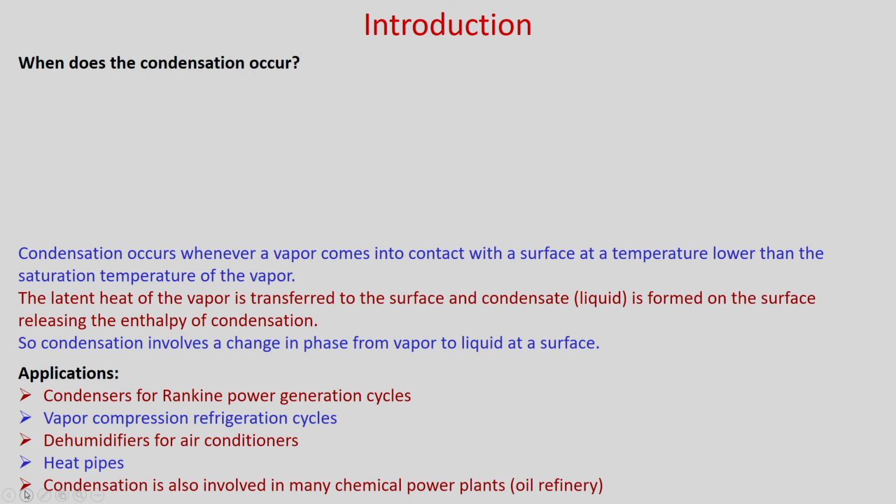When the vapor comes into contact with a cold liquid, then condensation may occur and it may form fog. But in our lecture we will consider only condensation on a surface.